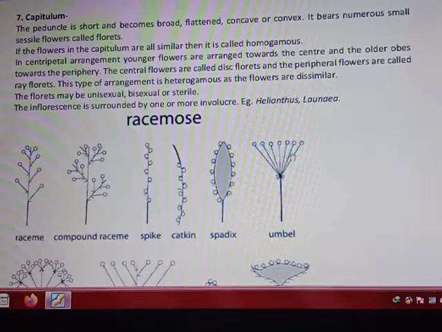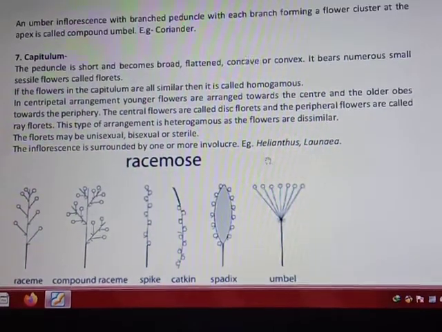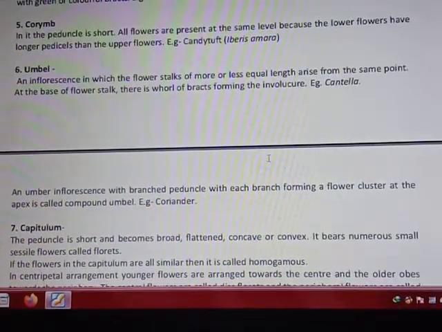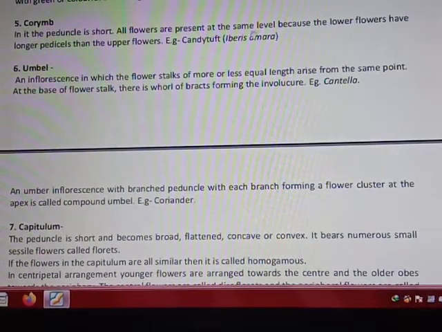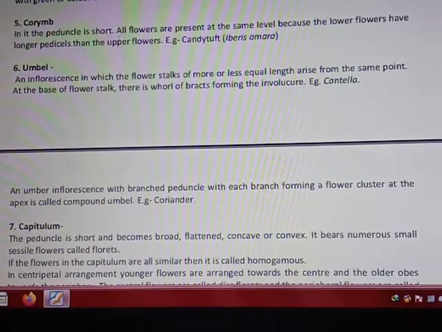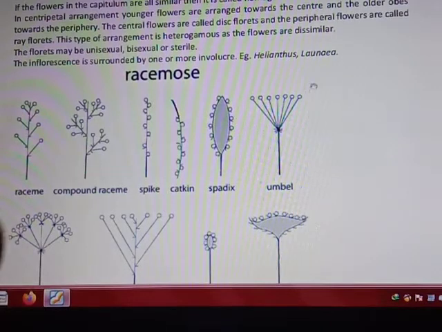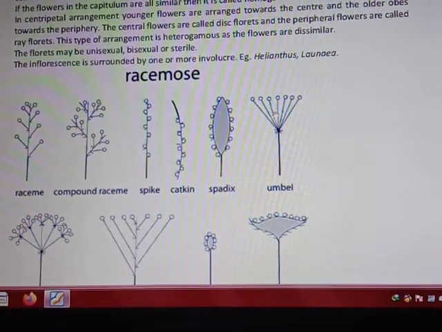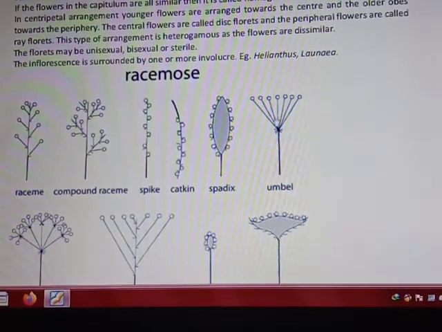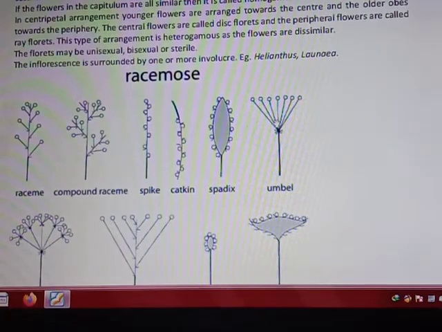which flowers are present on the outside. Means that all of the flowers are present at the same height. You can check in this definition also. All flowers are present at the same level because the lower flowers have a longer pedicel than the upper flowers. Again check in this diagram. All flowers are present at the same height. Lower flowers or these outer flowers have an elongated pedicel, but those at the center or at the upper side have a pedicel of lesser height. It is an umbel type of raceme.